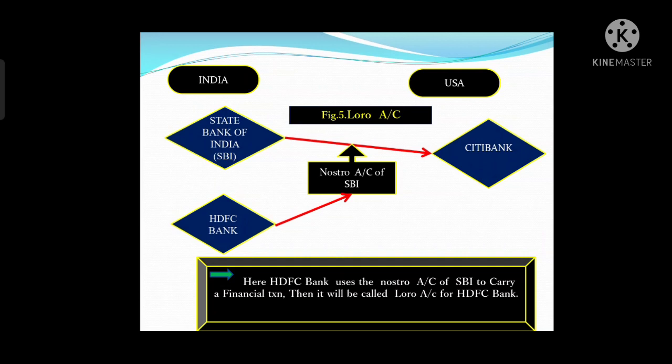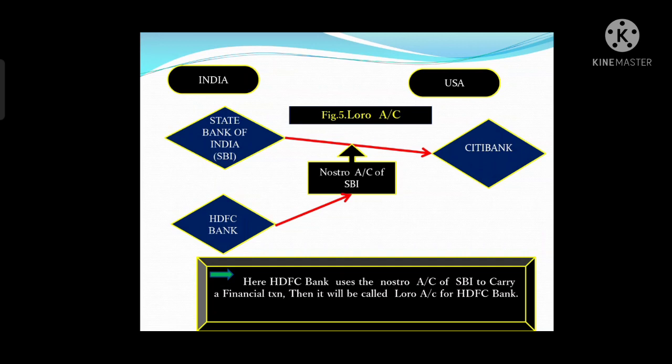In simple words, we can say that whenever a domestic bank uses the account of a third party bank which holds a Nostro account to settle a foreign exchange transaction, then these types of accounts are called Loro accounts, right?